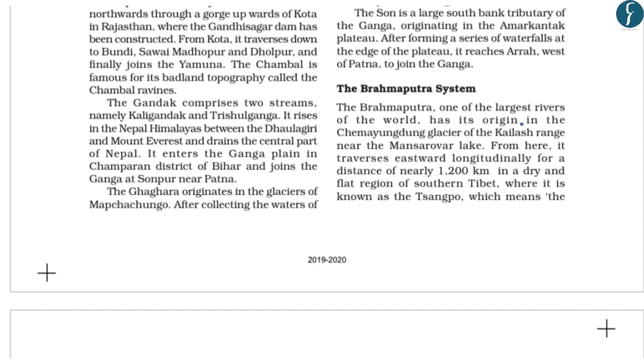So regarding the river Brahmaputra, it says that it has its origin in the Chemayungdung glacier of the Kailash range near the Mansarovar lake. So the glacier from which the rivers originate is important for us from the preliminary examination point of view. And in the prelims of 2019, there was a question which asked us to identify the pairs of rivers and glaciers if they were correctly matched or not.